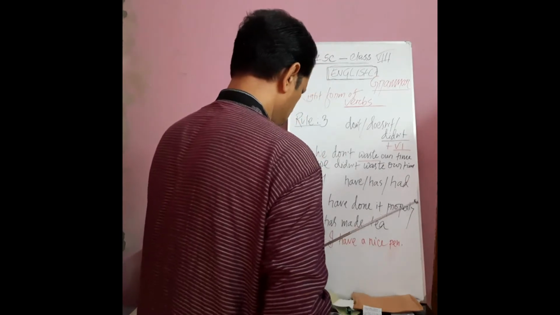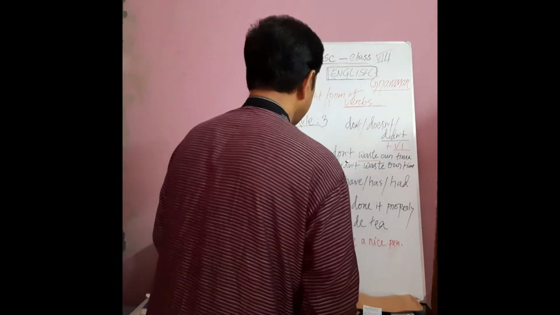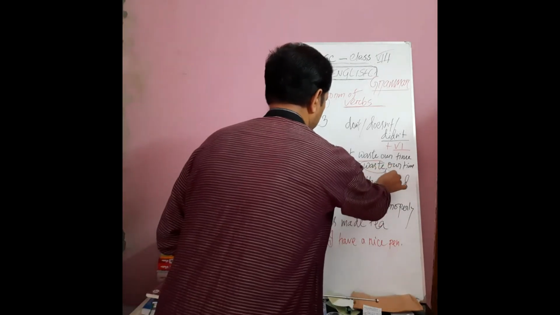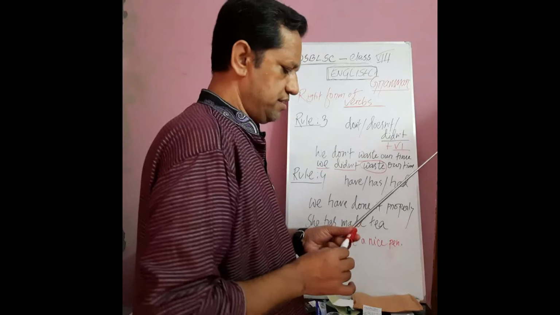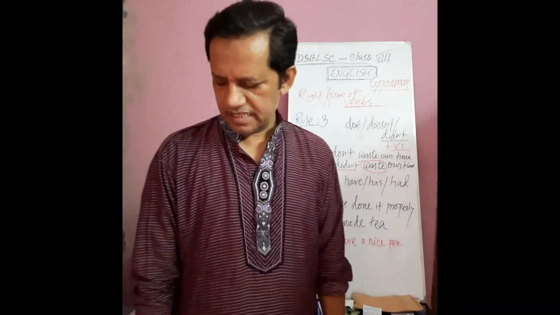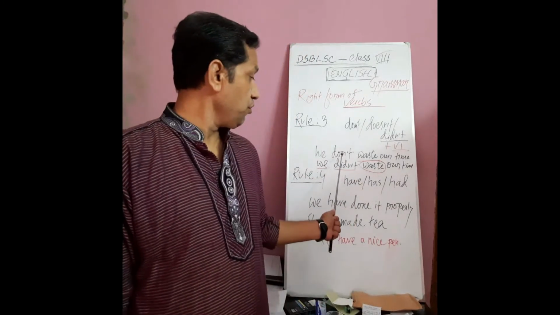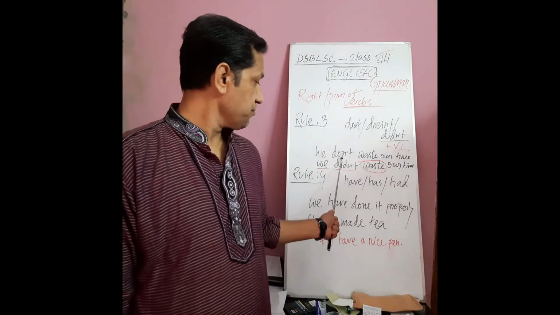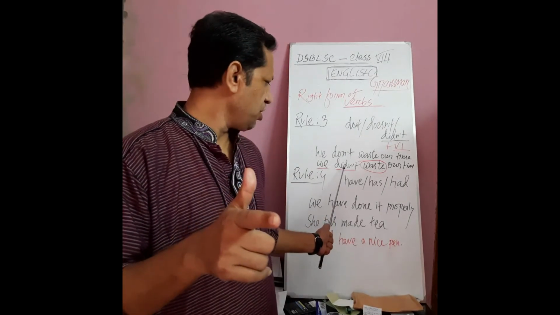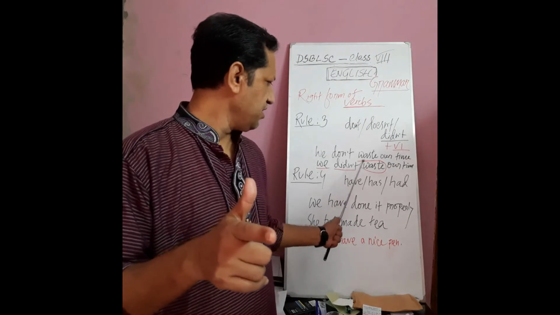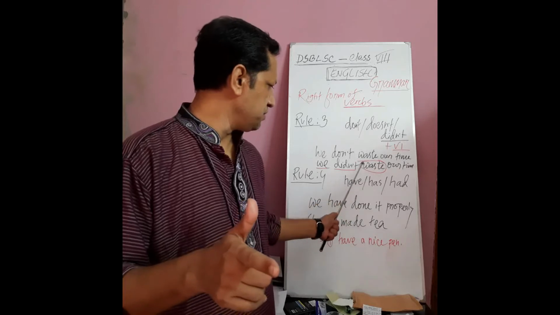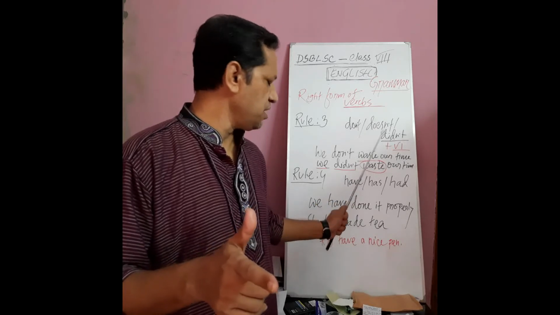Here we have used the subject, didn't, and the main verb is waste. So students, it is clear to us that after the subject, when we get don't, doesn't, or didn't, then we have to use the present form of verbs.